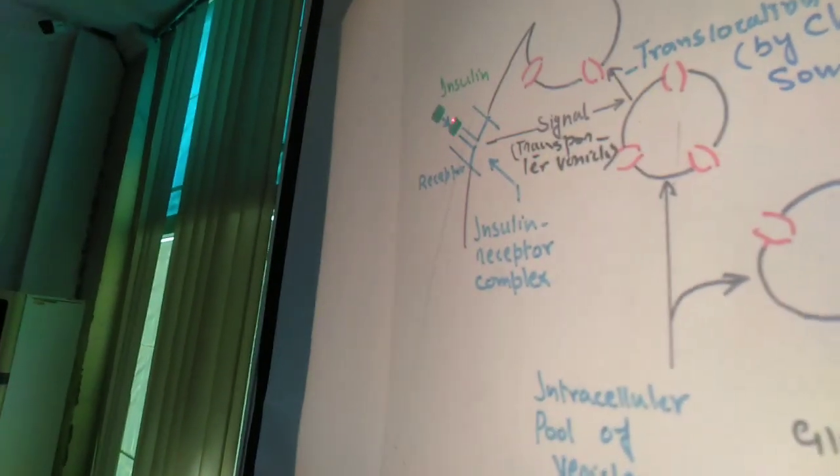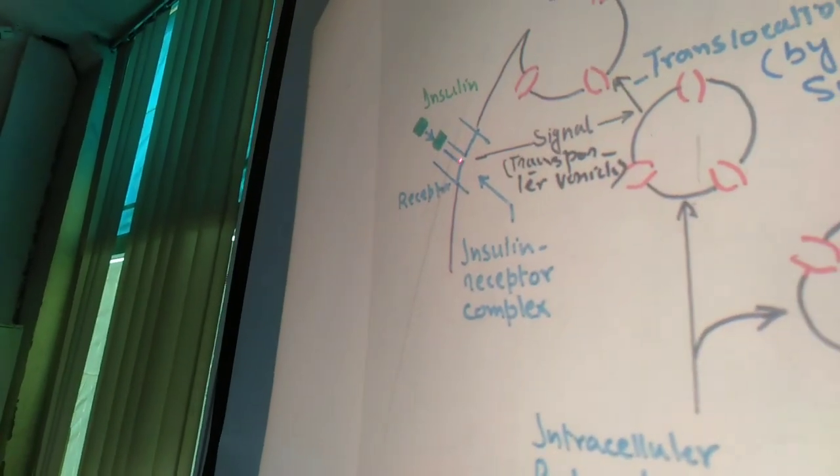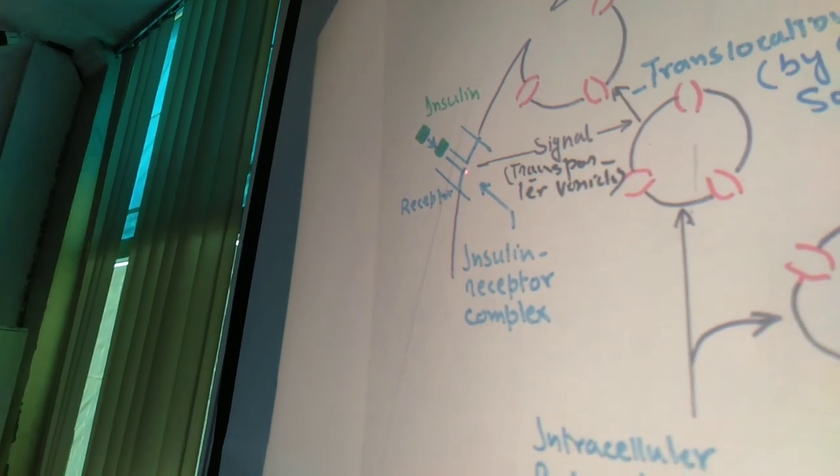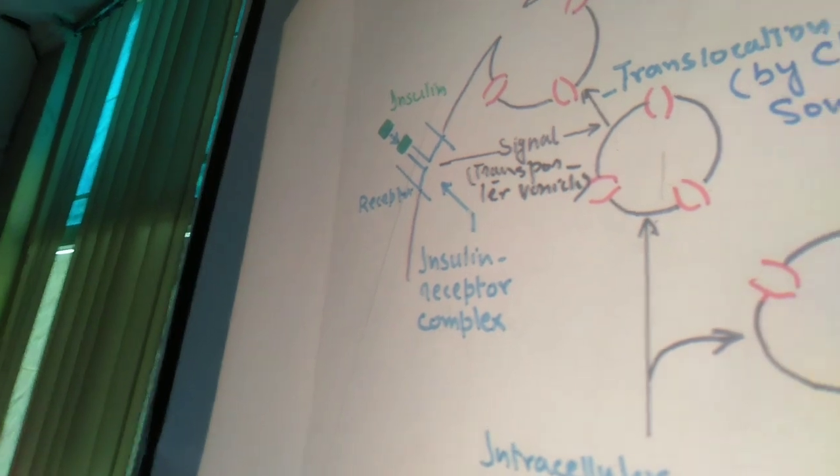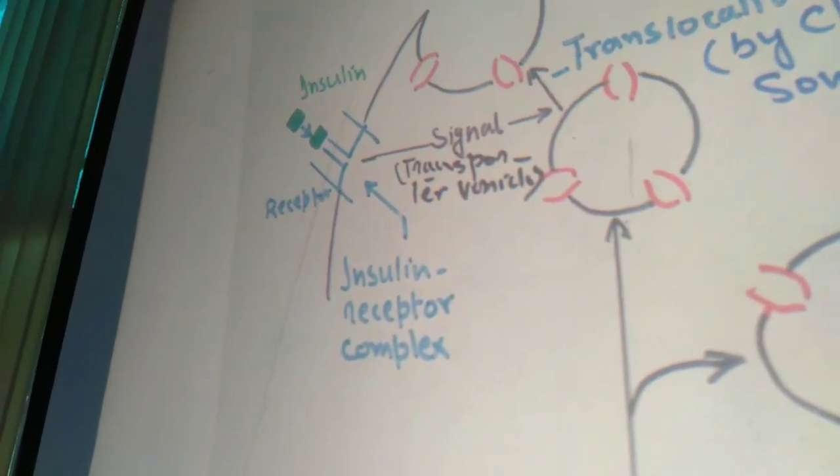Insulin combines with the receptor, there is activation of that receptor, and there is arising of a signal. The signal that takes place is known as translocation.